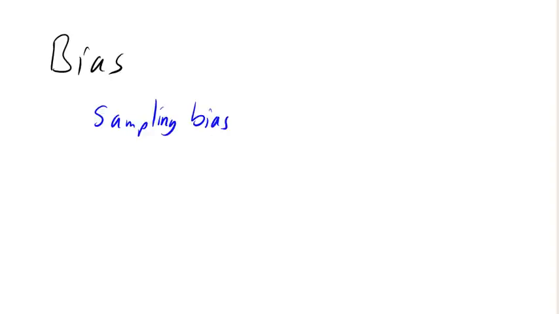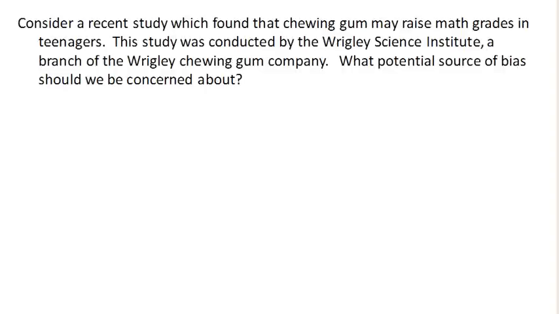Let's look at some other cases. So, consider a recent study which found that chewing gum may help raise math grades in teenagers. This study was conducted by the Wrigley Science Institute, a branch of the Wrigley Chewing Gum Company. What potential source of bias should we be concerned about here? You're probably jumping on the fact right away that this is saying gum is good from a study done by a gum company. Our concern here is a self-interest study.